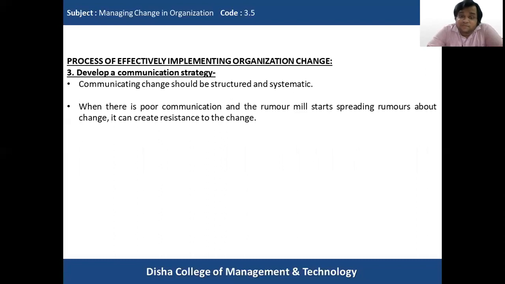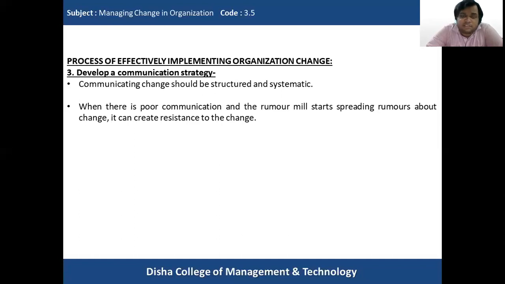When there is poor communication, a rumor will start spreading about the change, and it can create resistance to change. So what happens when there is not a proper communication strategy in place? When there is poor communication or the communication strategy is not very effective, a rumor mill starts in the organization. Some people will hear something, understand something, and start spreading rumors.